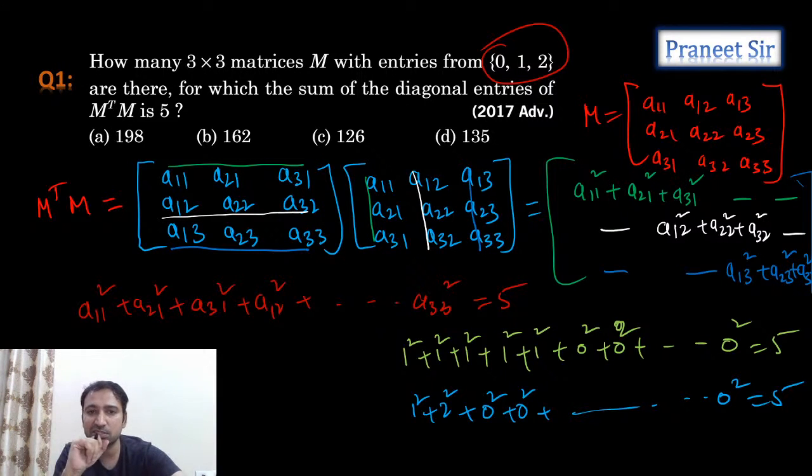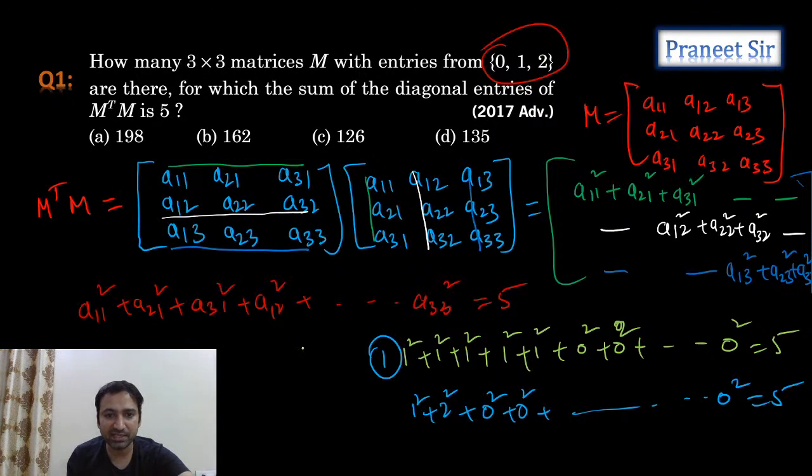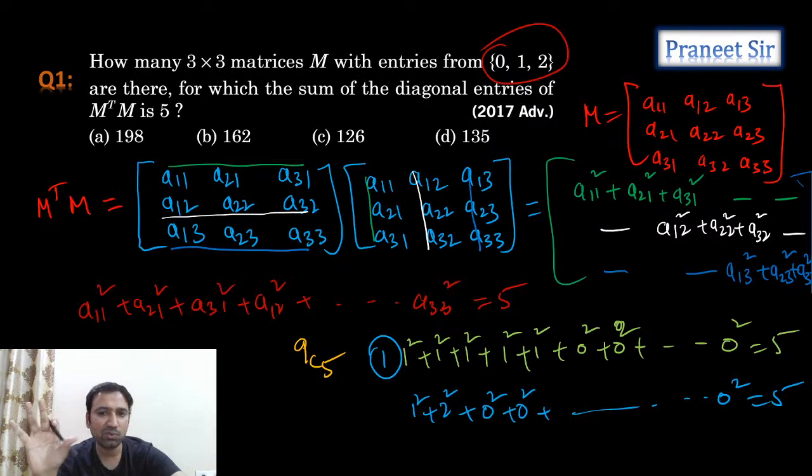So tell me, how many possible ways can we make this? This is the first case. Let's see how many cases we get for the first case. We need to select 5 entries to make them 1. We need to select any 5 entries. So how many ways can we select 5 entries? Isn't it 9C5 ways? Any 5 entries we select and make them 1, the remaining all will be 0. So 9C5 ways we can make it.